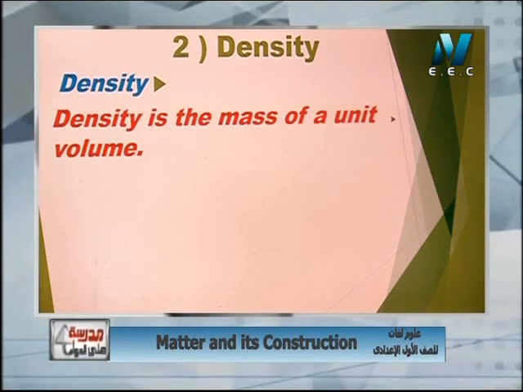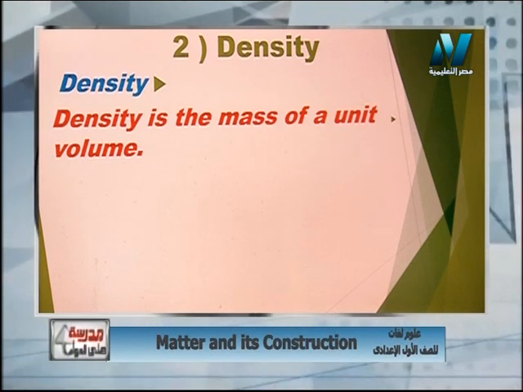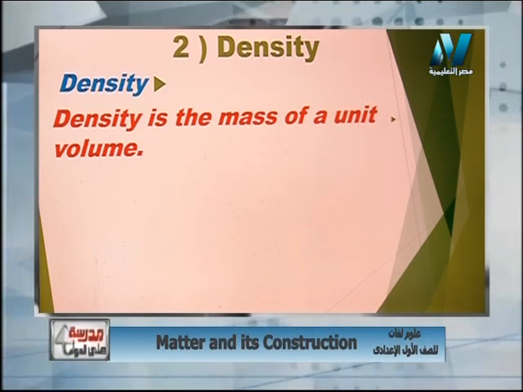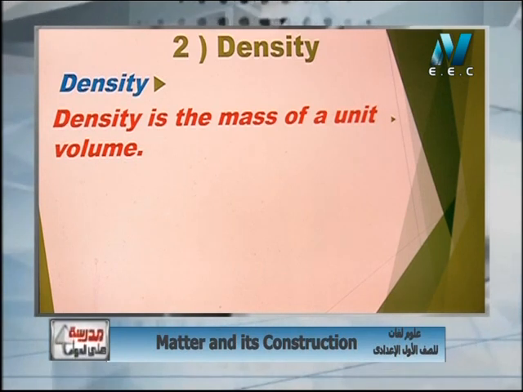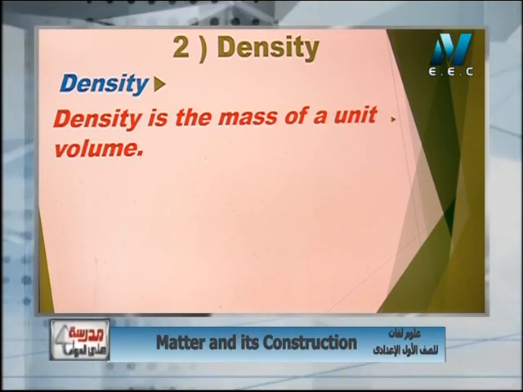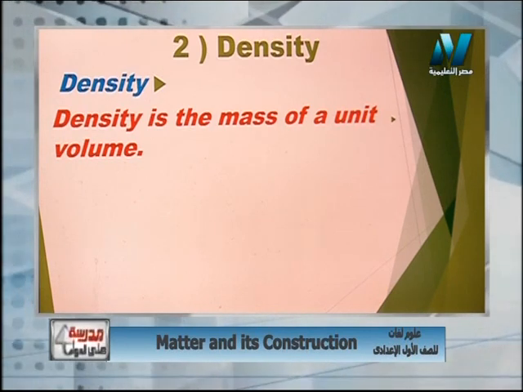It is the mass of a unit volume. That means I have to get 1 cubic centimeter of this matter and take its mass. This mass equals the density. What's meant by the density of iron is 7.8 gram per cubic centimeter? It means that each 1 cubic centimeter of iron, its mass is 7.8 gram. Okay, 2 cubic centimeter of iron, its mass is 15.6 gram.